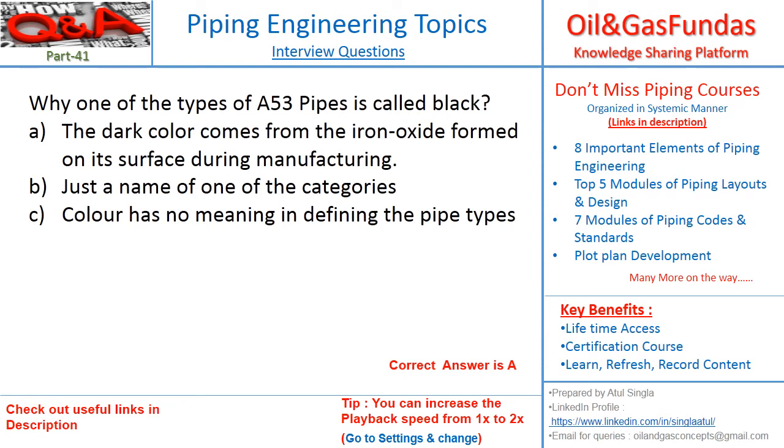As we have two types in A53 pipes, one is galvanized, another is black. Why is the name black? Because during manufacturing, an iron oxide layer is formed on the surface and its color looks black. So that is why we call it black pipe. The correct answer is A.